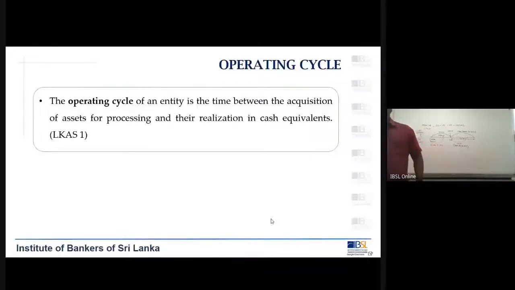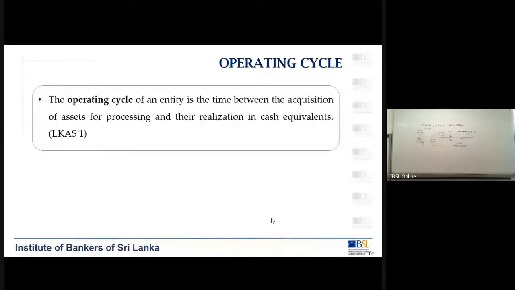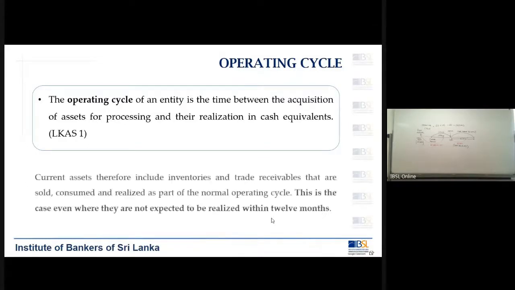The operating cycle of an entity is the time between the acquisition of the assets for processing and their realization in cash equivalent. This is the definition, theoretical definition. That is what I have explained to you in the diagram. Current assets therefore include inventories, that is stocks and trade receivables, which is the debtors that are sold, consumed and realized as part of the normal operating cycle. This is the case even when they are not expected to be realized within the 12 months.